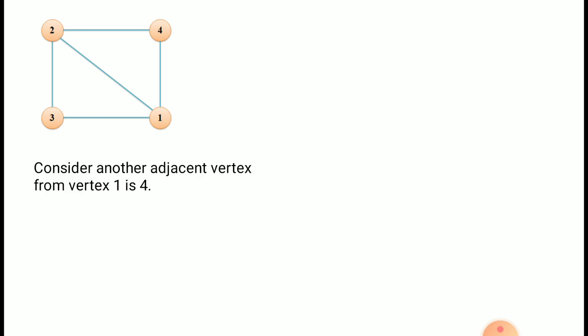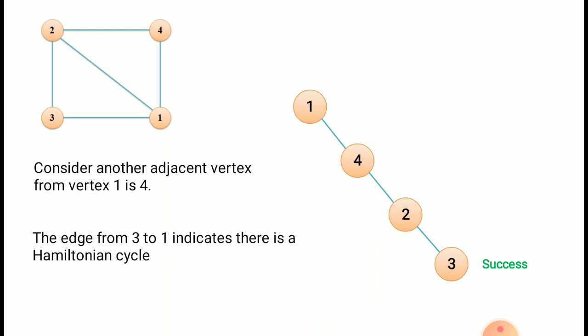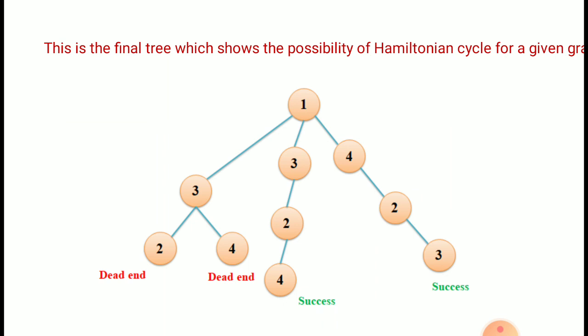We have one more possibility by considering one more vertex from 1, that is vertex 4. If you start like this, from 1 choose 4, from 4 we can visit 2, from 2 we can visit 3, and we have an edge from 3 to 1. So that indicates that a Hamiltonian cycle is possible for this given graph. And with this state diagram we can easily identify whether a Hamiltonian cycle is possible or not.